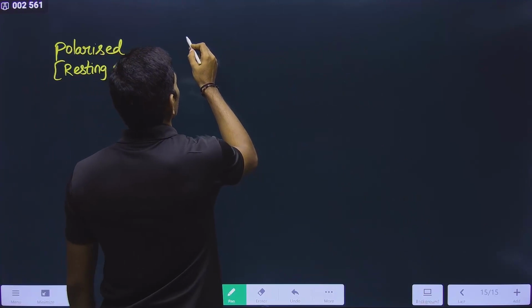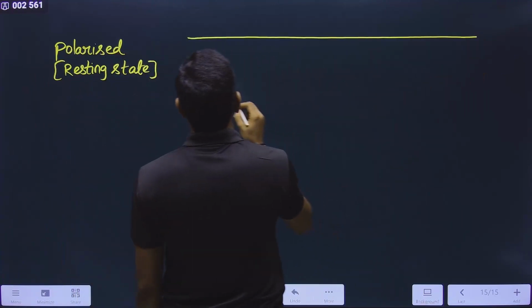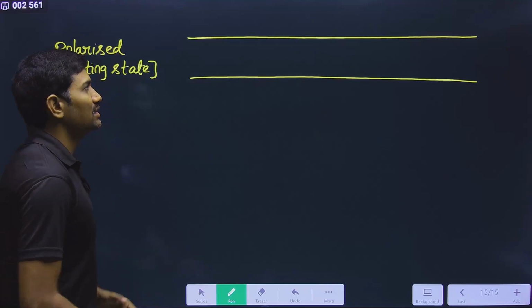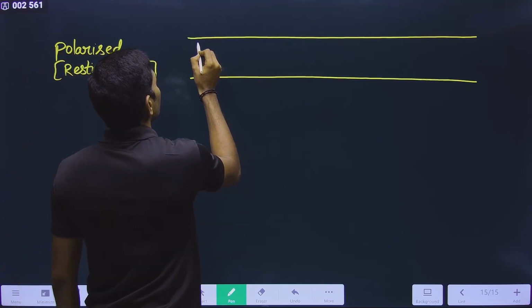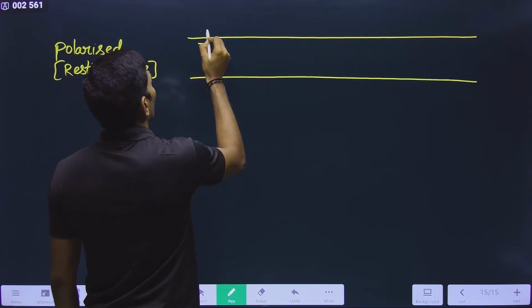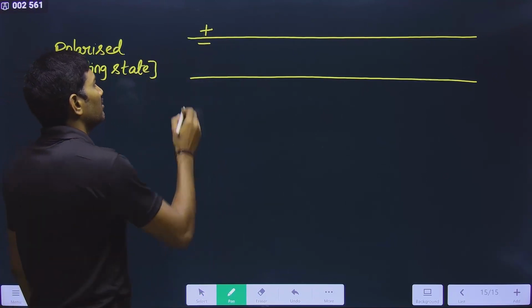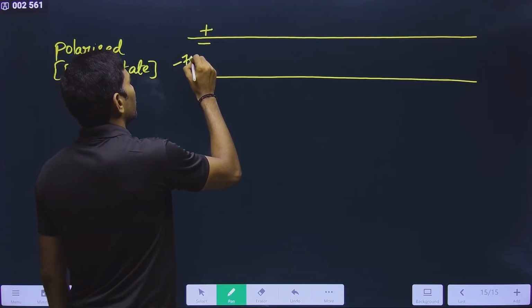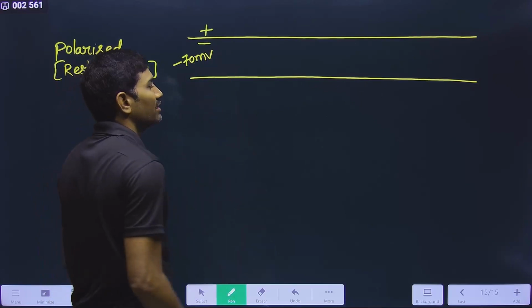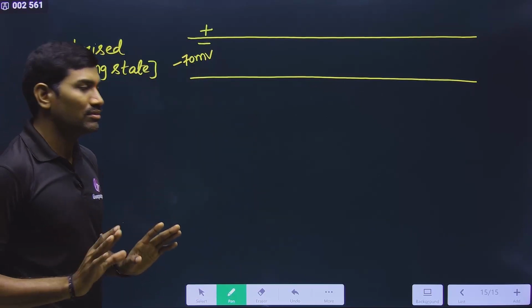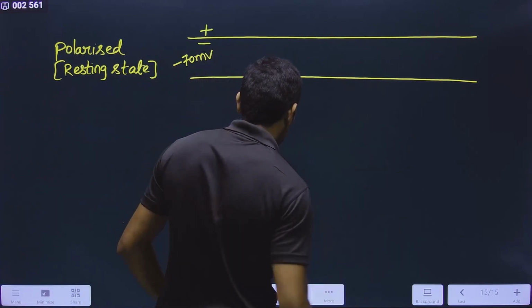So at the resting stage, I am drawing the diagram. Please observe carefully. At the resting stage, we say that inside it will be negative, outside it will be positive. This is the resting membrane, right? And what is the value of the resting membrane potential? It is minus 70 millivolt. Always we are talking about inside the cell. So inside negative, so it is minus 70 millivolt. Clear?